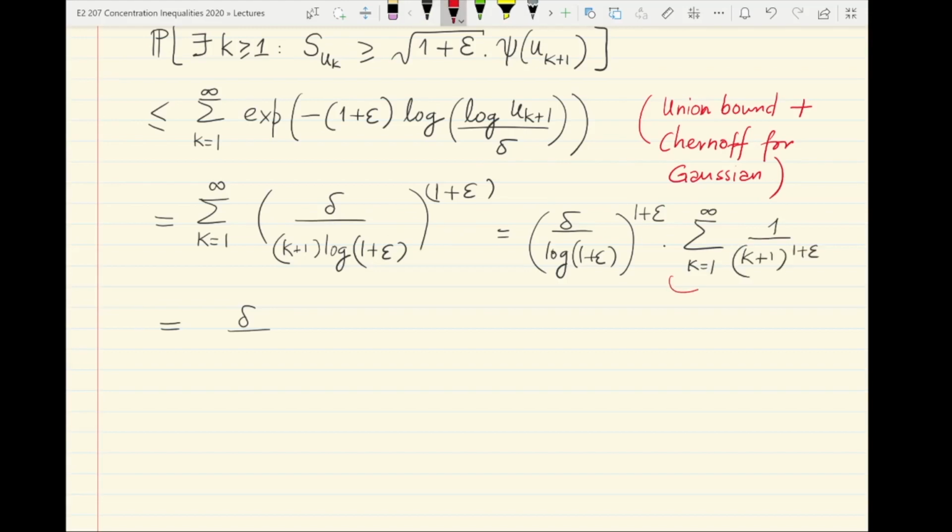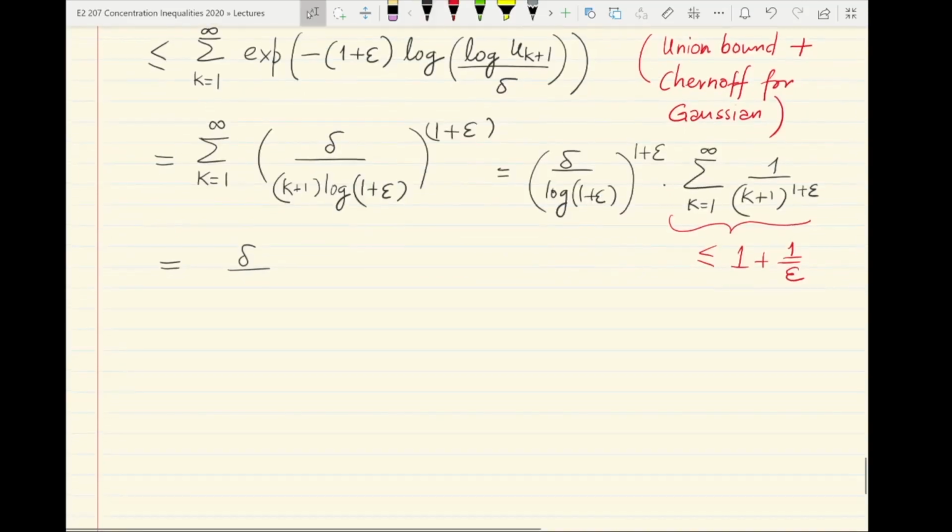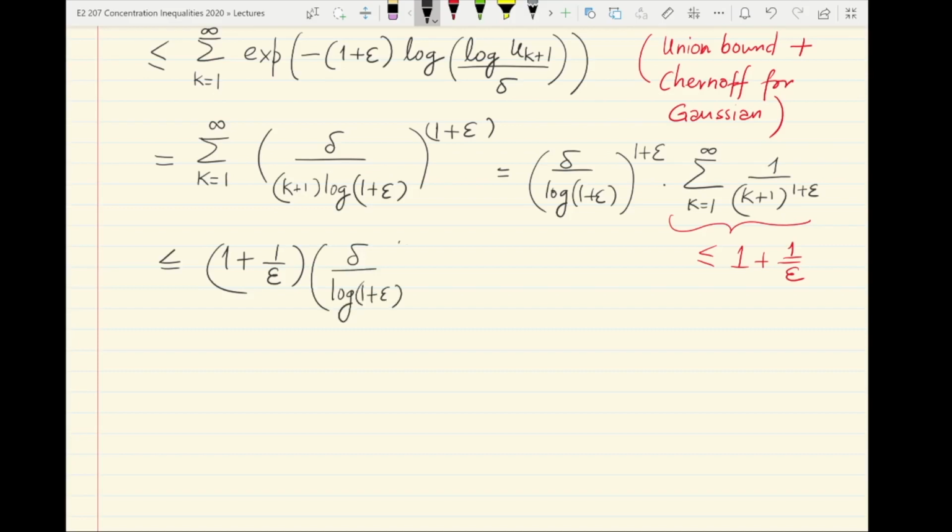And by some bound integral bounds, you can easily show that this is at most 1 plus 1 by epsilon. So finally we get the bound of delta by, so let's write 1 plus 1 by epsilon into this quantity delta by log 1 plus epsilon into 1 plus epsilon. Okay.